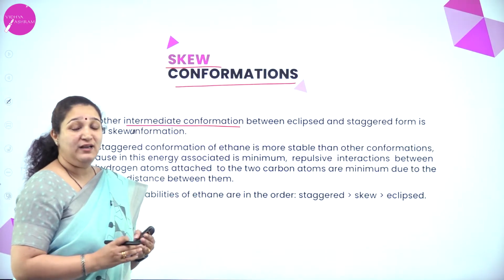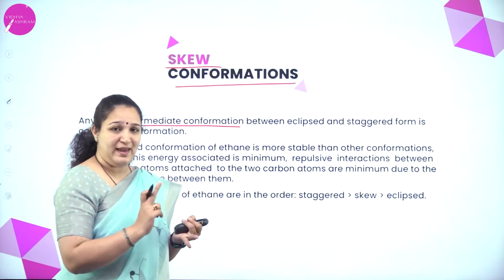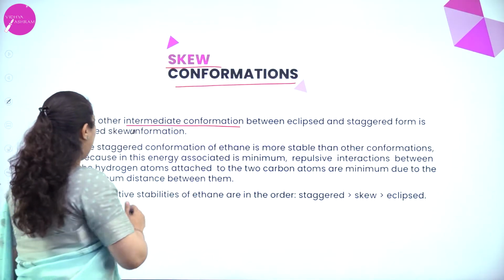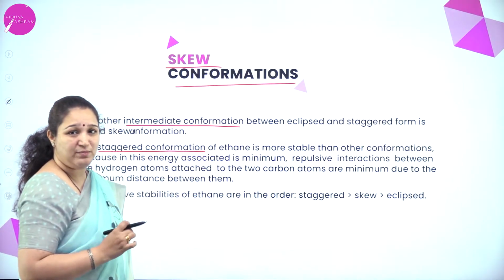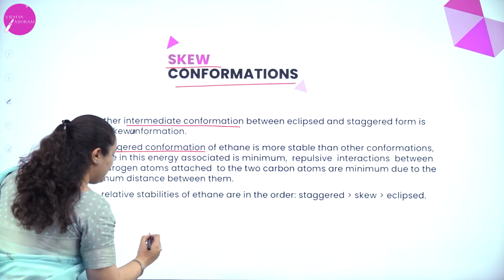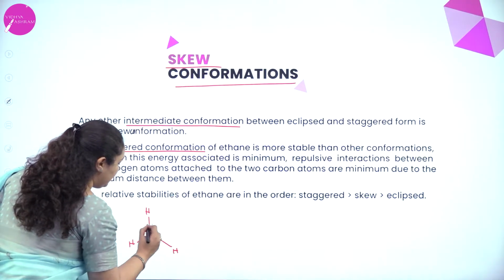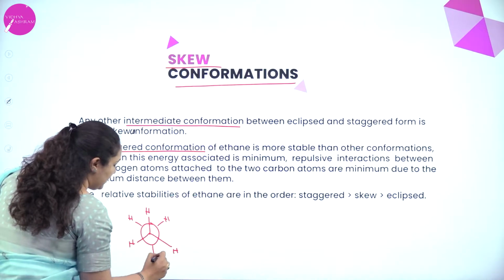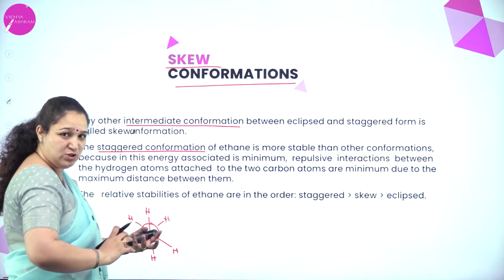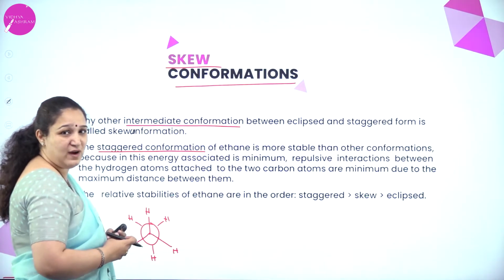Among the three conformations what we have learned, that is skew, eclipsed and staggered conformation of ethane, the staggered is the most stable. Why? Staggered conformation, you know, this is one carbon atom with 3 hydrogen atoms. This is one more carbon atom with 3 hydrogen atoms, and they're exactly opposite of one another. They are not very close together. They are very, very far apart.